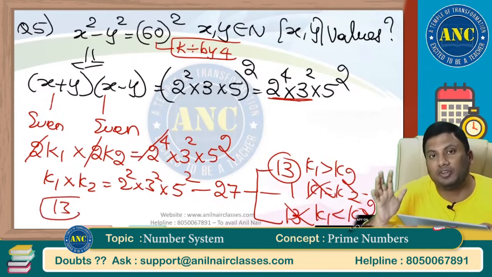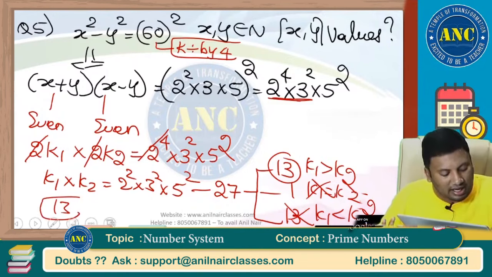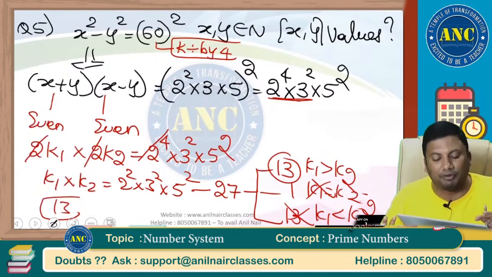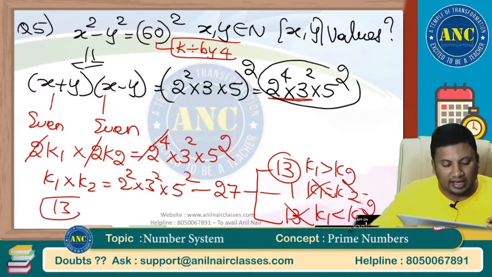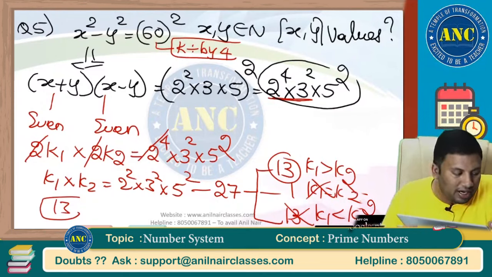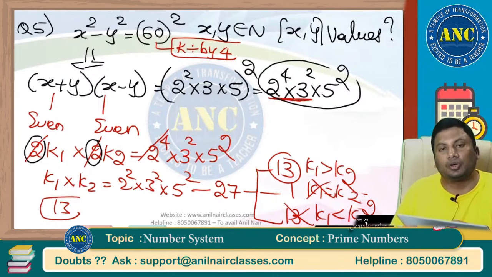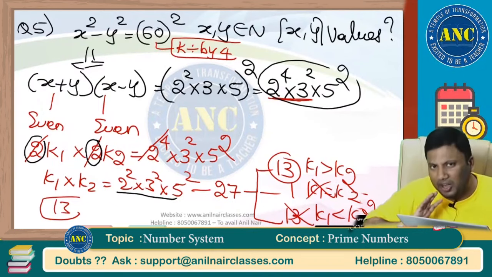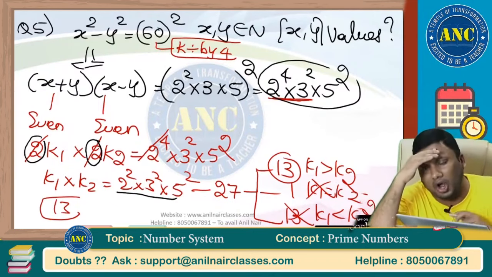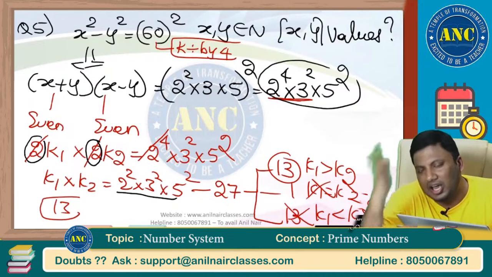The only thing which you should know is, because the right hand side is divisible by 4, just divide the right hand side by 2 square. Why are you dividing it by 2 square? Because it is 2k1 and 2k2, 2 into 2, 2 square. Divide it, whatever the remaining number, write down the factors. Very easy question. Please, for God's sake, don't write the factors.